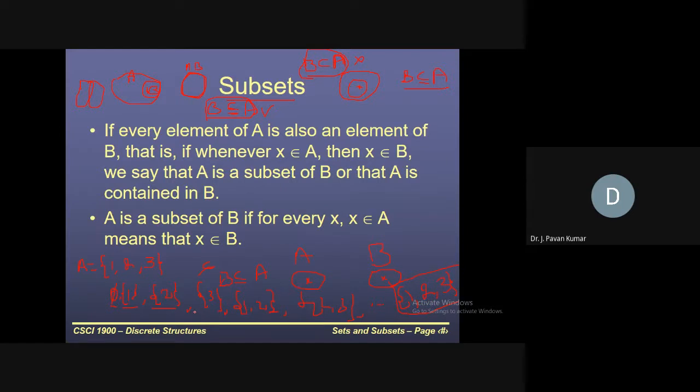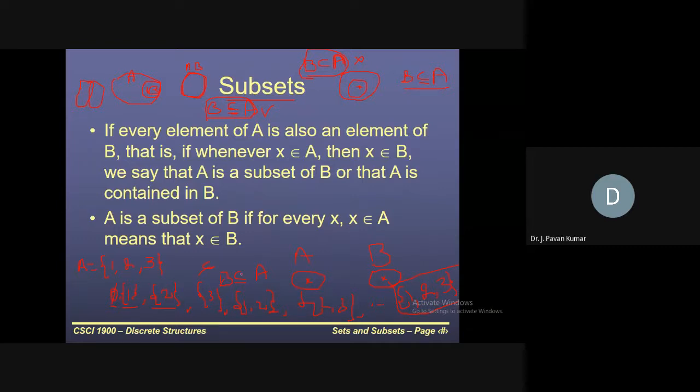Then we can call such a subset a proper subset. At least one element should not belong to the subset. Or in other words, all the subsets excluding the set itself, we call it the set of proper subsets. Got it? Yes, sir.